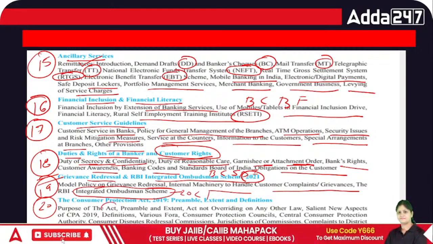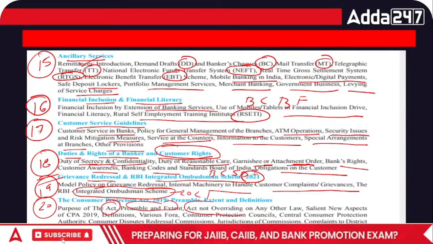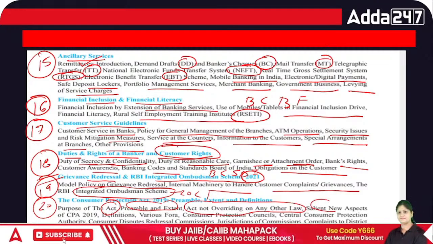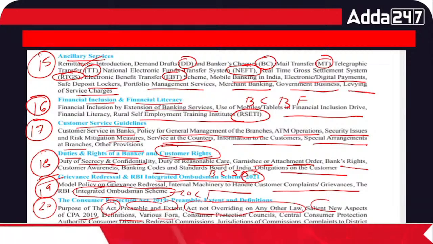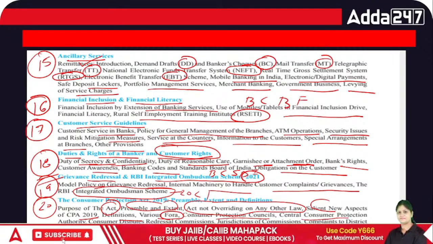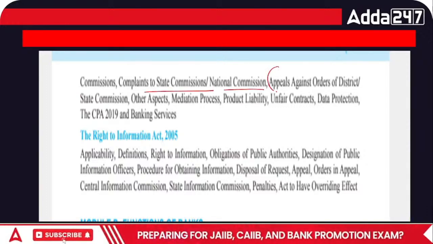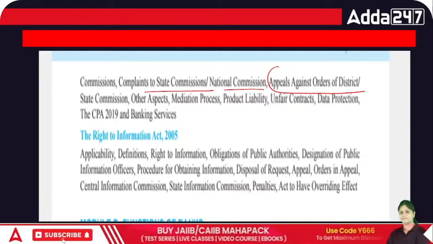The purpose of the act, preamble and extent, act not overriding any other law, salient new aspects of CPA 2019, definitions, various fora, then Consumer Protection Council, Central Consumer Protection Authority, Redressal Commission, and what is jurisdiction. What is a complaint to the state and national commission, and how you can appeal against the order before the district and state commissions, and other aspects.